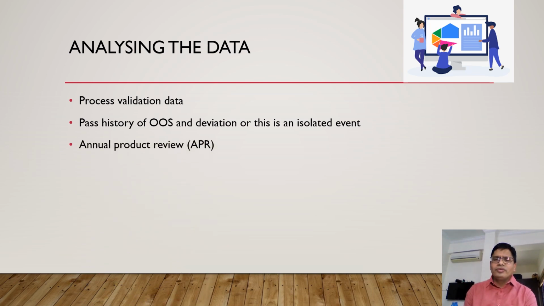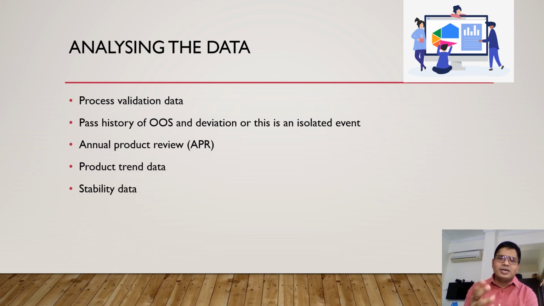APR data should also be reviewed. It will give confidence. You can write the CPK and CPP values, and what the sigma value of this product is. It will give confidence that the product is rugged and continues to be compliant to the specification with a very good range. So you can write the details of the APR here also, and the product trend data as well.